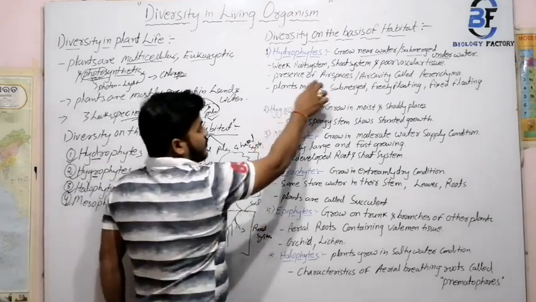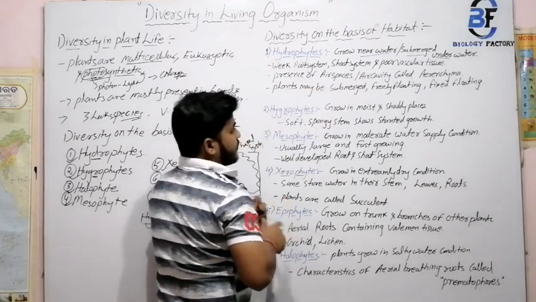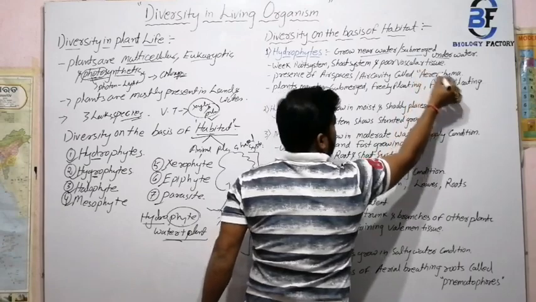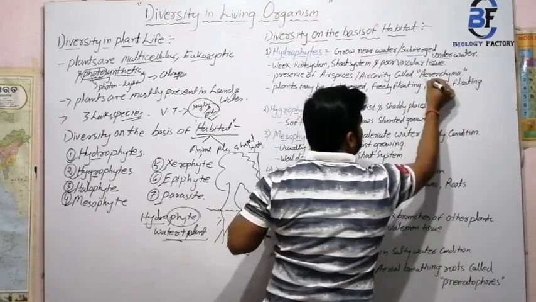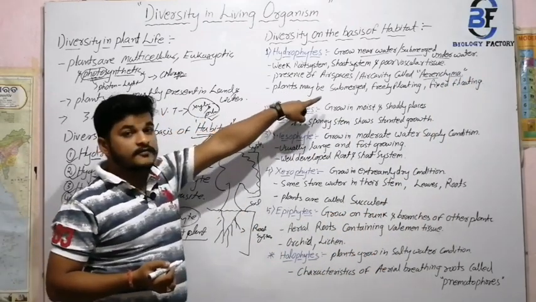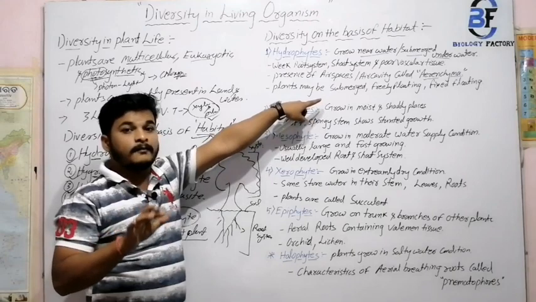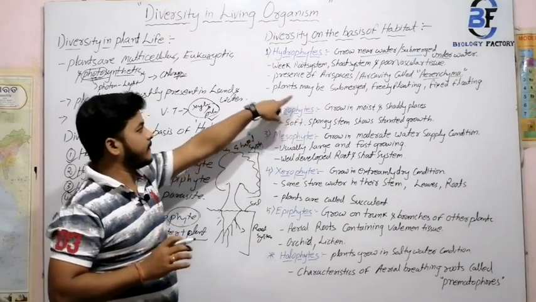So presence of air spaces or air cavity is otherwise known as parenchyma. This is one of the important points, you should note it. Because of this parenchyma, the total plant floats over the water body.